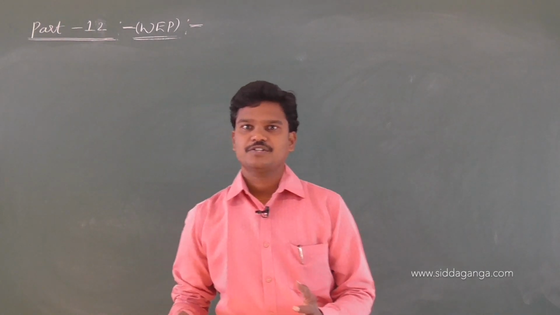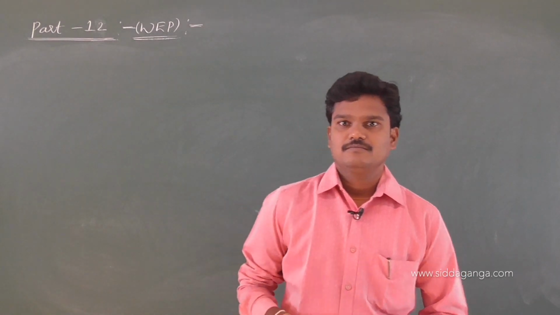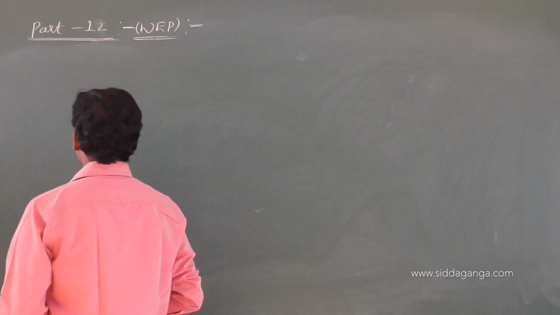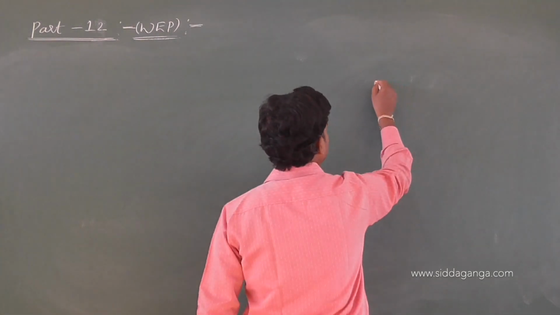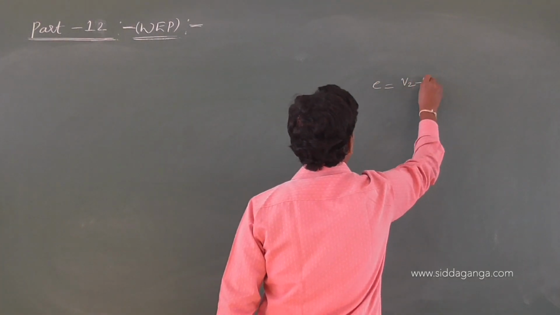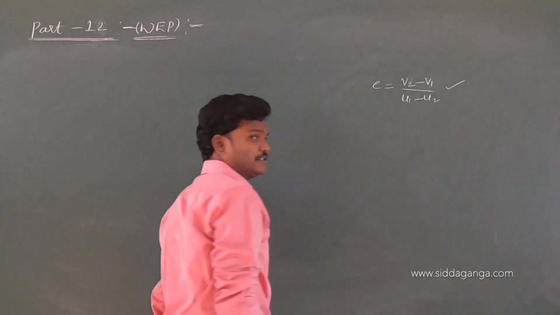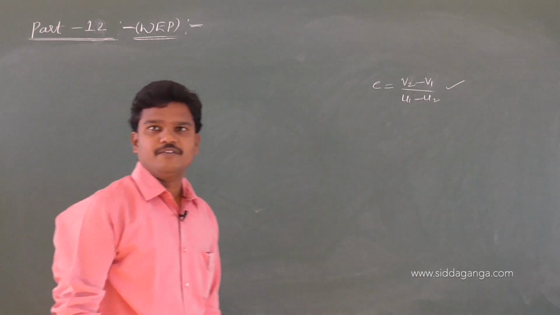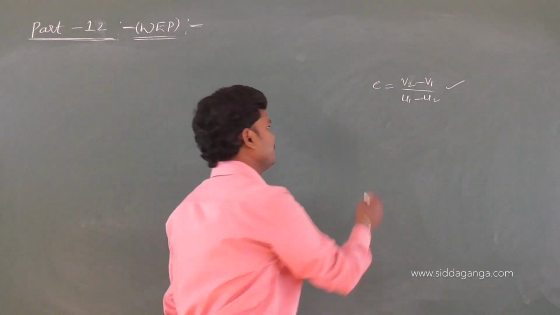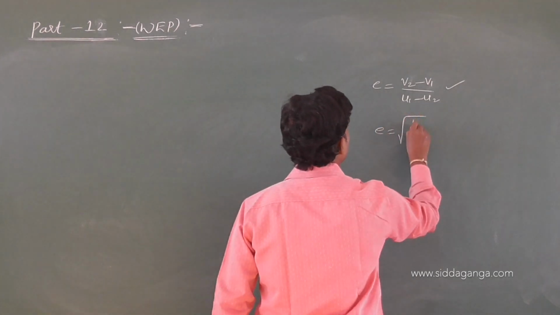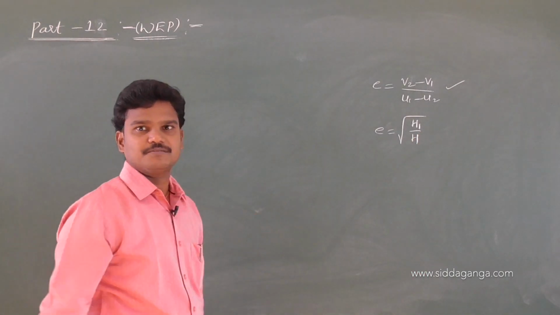We know the coefficient of restitution is nothing but the ratio of relative velocity of separation after the collision to the relative velocity of approach before the collision. So let me write the equations. One equation: e is equal to (v2 minus v1) by (u1 minus u2). And if a body falls from a height h and rebounds to a height h1, then we write e is equal to root of h1 by h. I am just writing formulas.